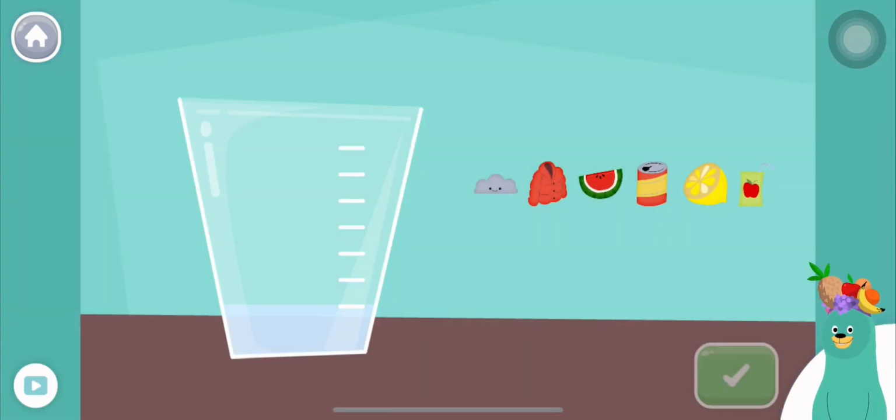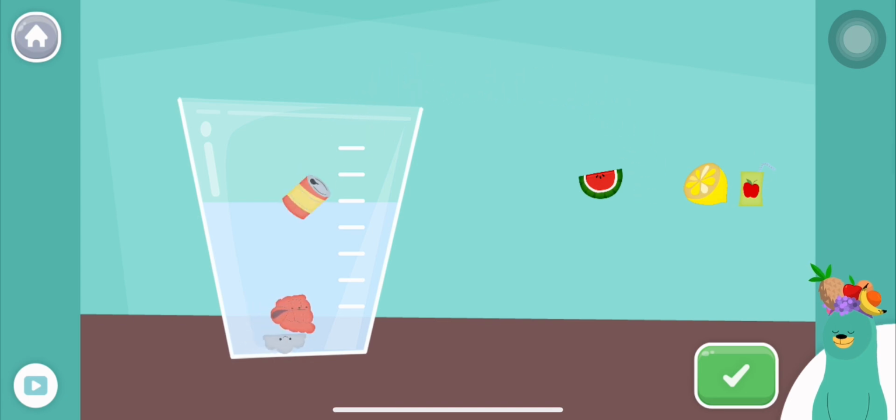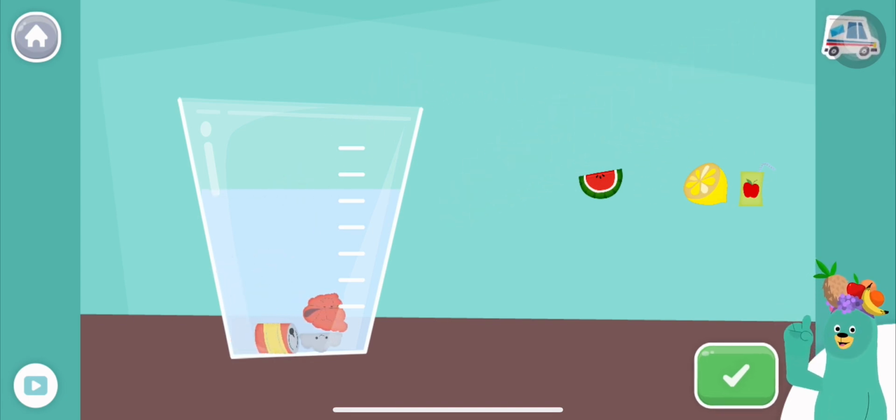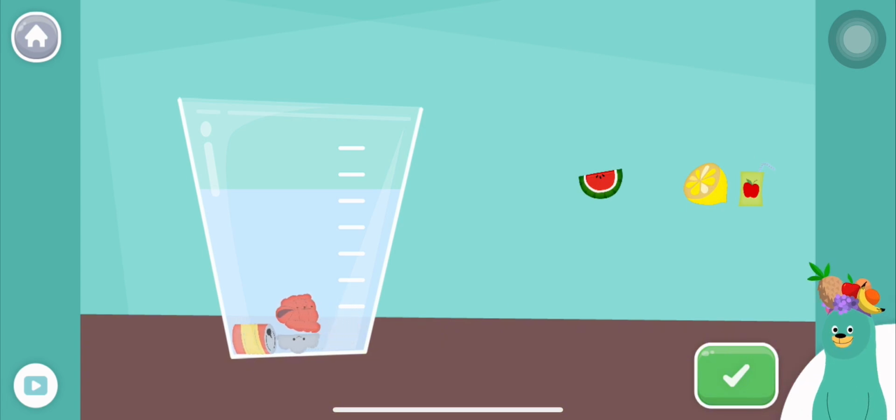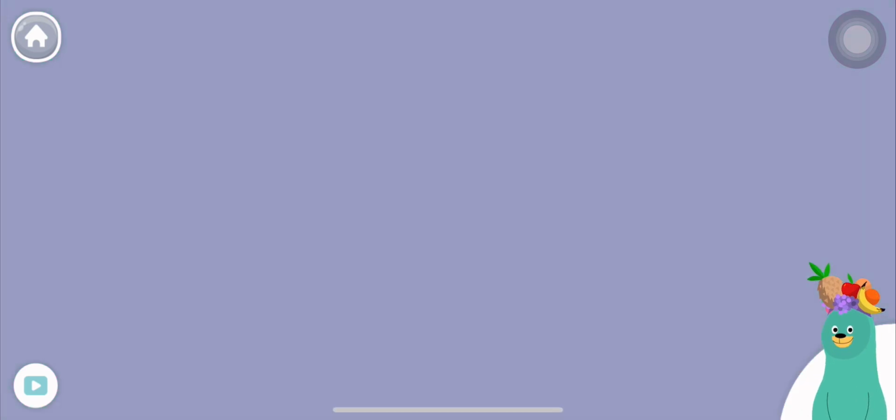Drag all the things that start with the k sound into the glass. Coat. Can. Great! You put all the things that start with the k sound into the glass.